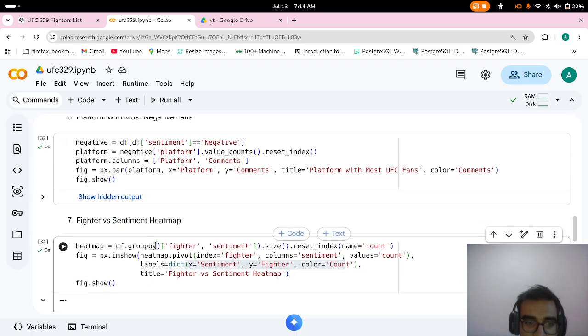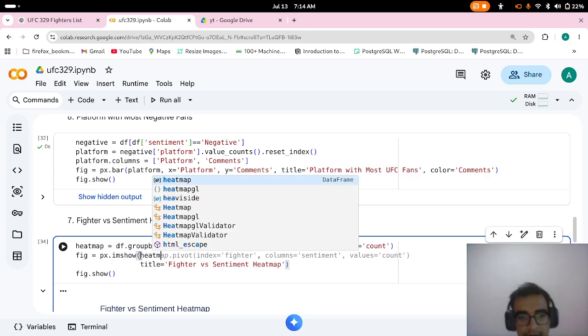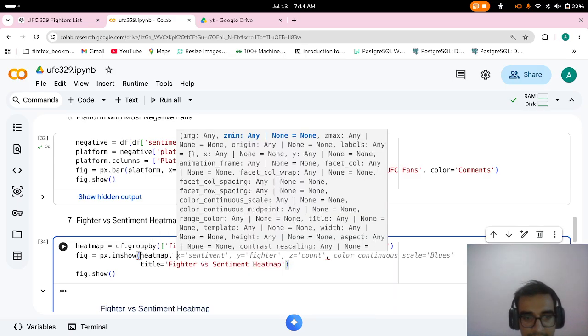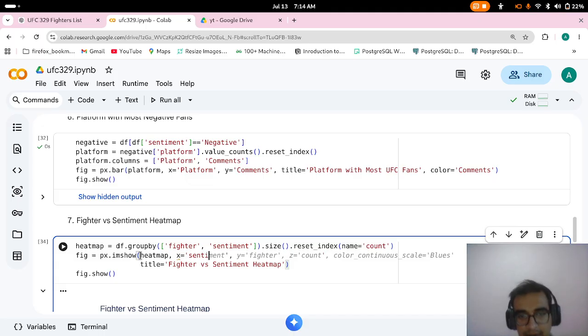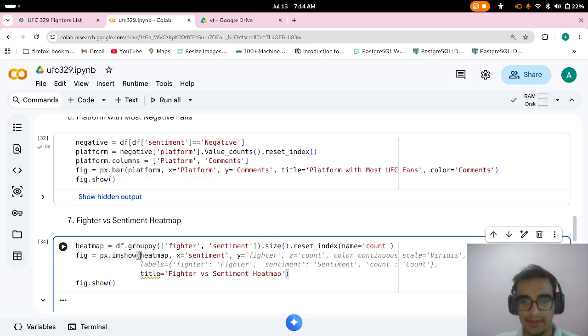Let me just make it a little simpler. Heat map, it's a complicated one. I will just put a heat map, and X will be the sentiment, and Y value will be our fighter.